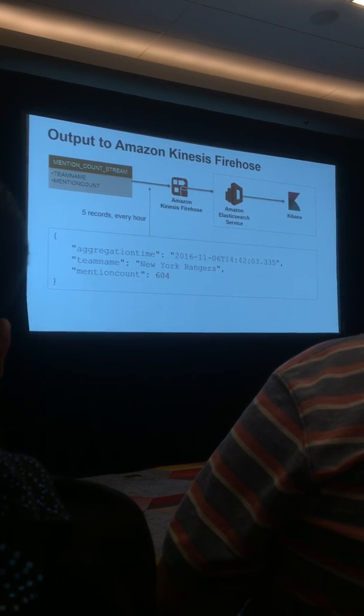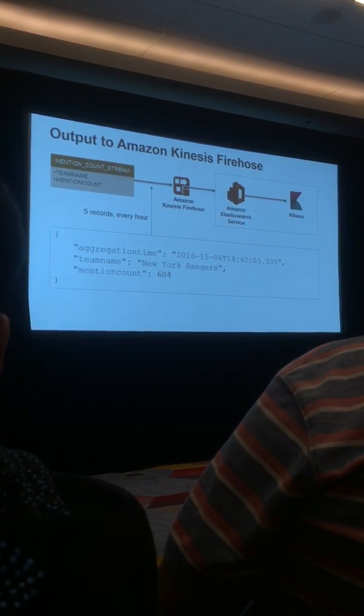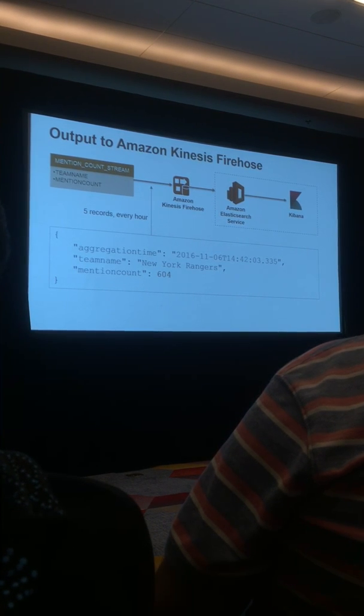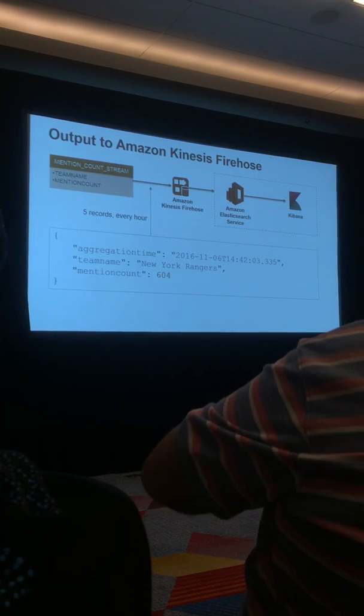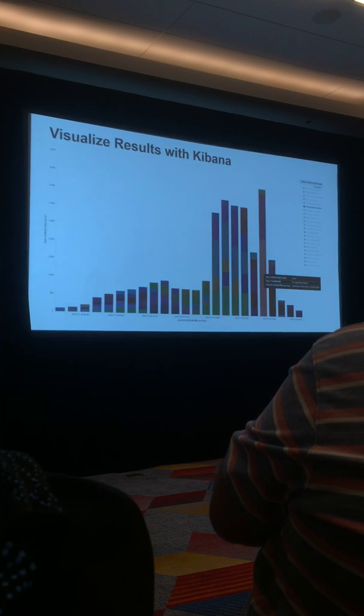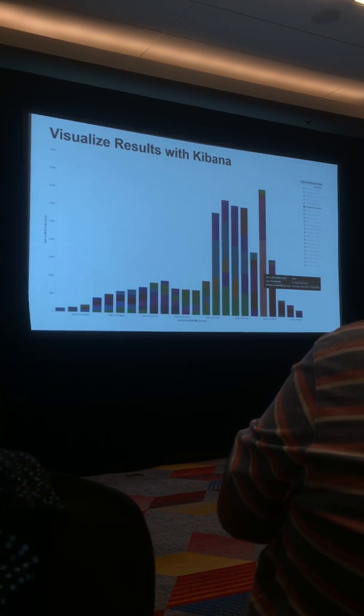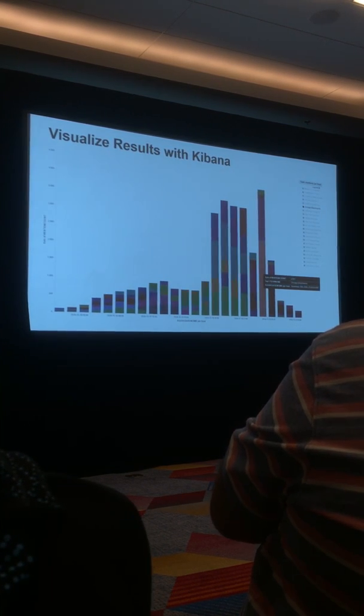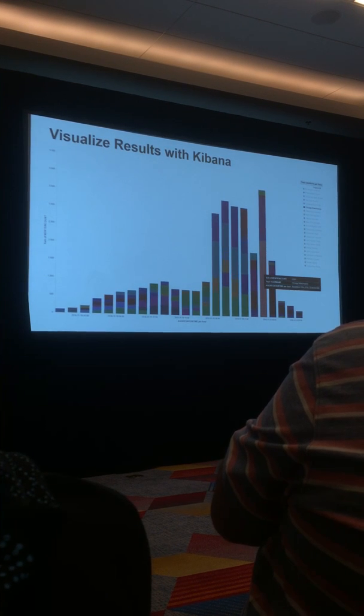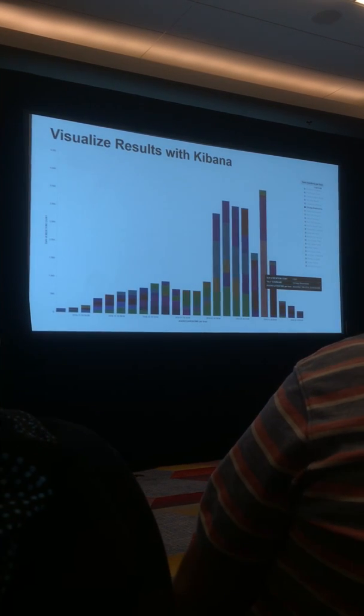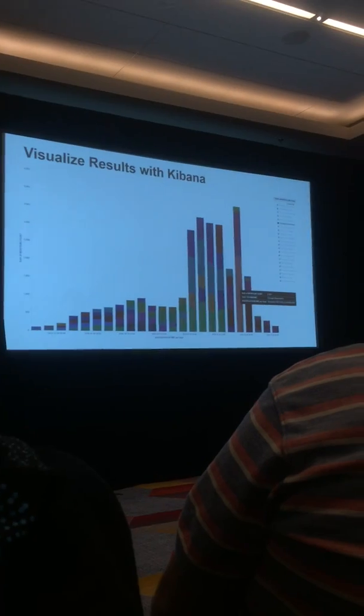What we're going to do next is, now that we've got all this data flowing into Elasticsearch, we have 1 hour aggregations of all of the team mentions. We'll do a quick visualization in Kibana because it's already in Elasticsearch. It took about 2 seconds to get a view of about 1 day's worth of hourly aggregates for all the team mentions.